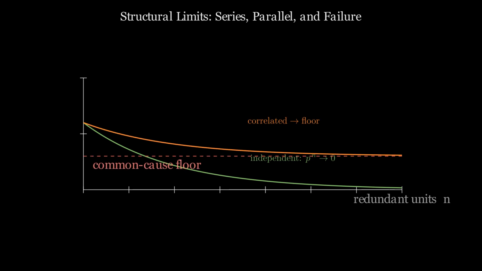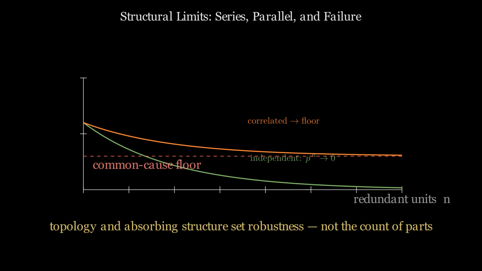Organ redundancy provides no benefit under perfectly correlated failures. Outcome averaging provides no protection against absorbing clinical thresholds. Structural robustness depends on the topology of the biological system, not on statistical properties of outcomes alone.